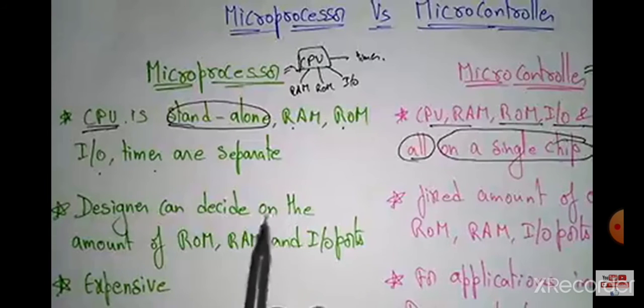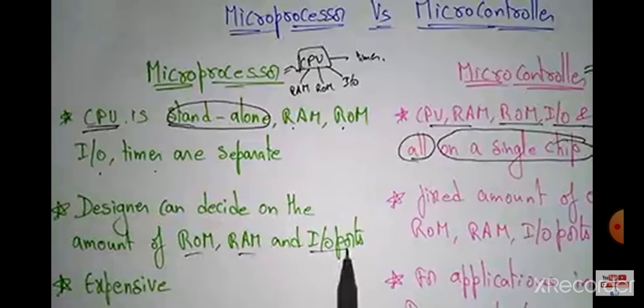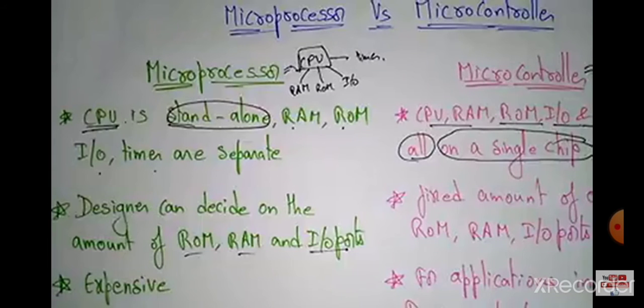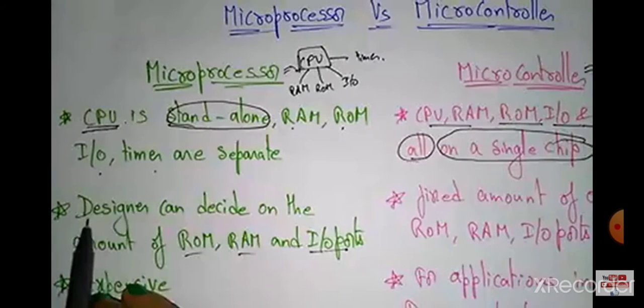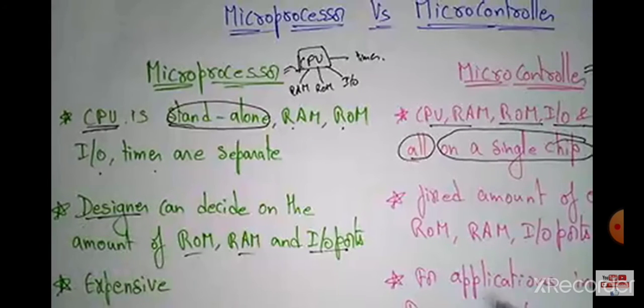But only the ROM, RAM and input output ports can be decided by the designer. The designer will design them based on the configurations, means based on the memory used, the capacity, the storage and the speed. Everything will be designed by the designer.